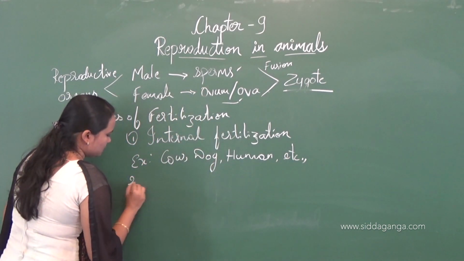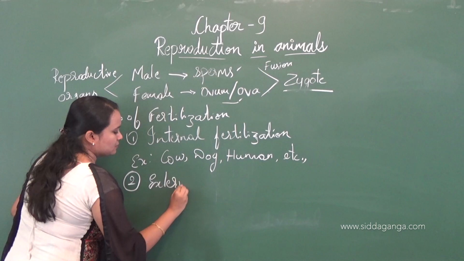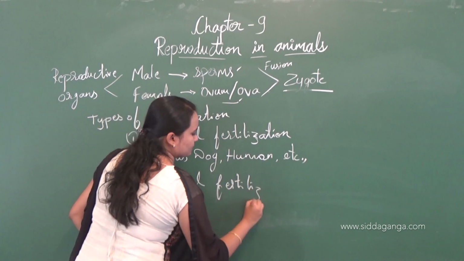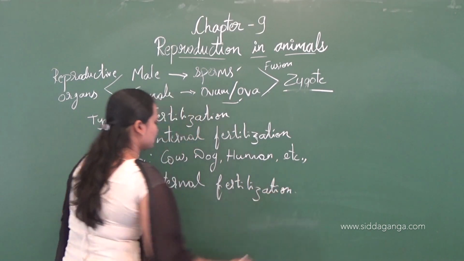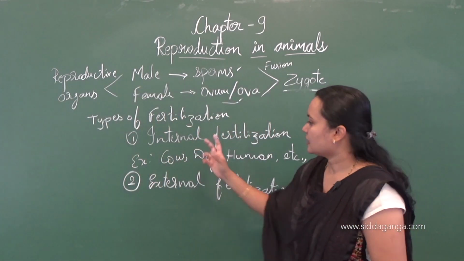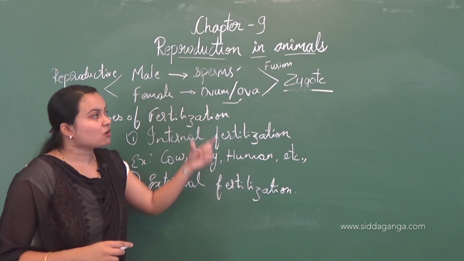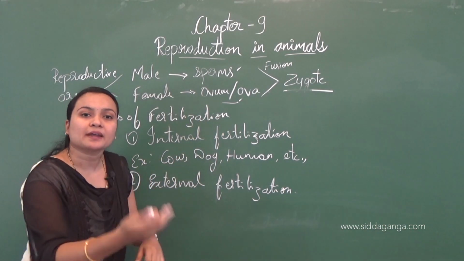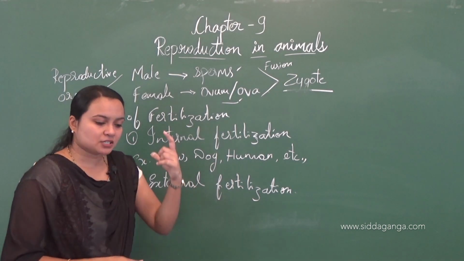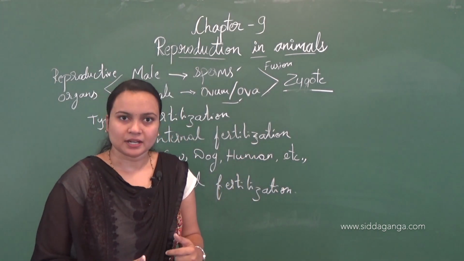Now coming to the second type of fertilization, that is external fertilization. What is this external? Internal means inside the body, and external is the opposite. That means in external fertilization the fusion of male and female gametes takes place outside the female body, in the environmental condition. External fertilization takes place outside the female body, whereas internal takes place inside the female body.